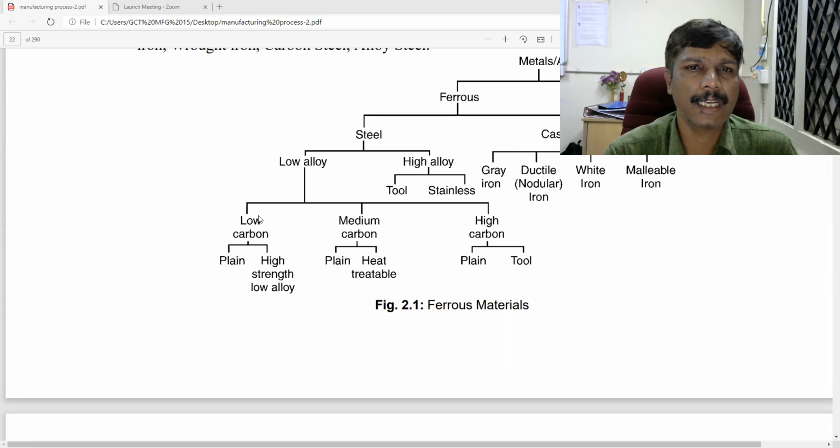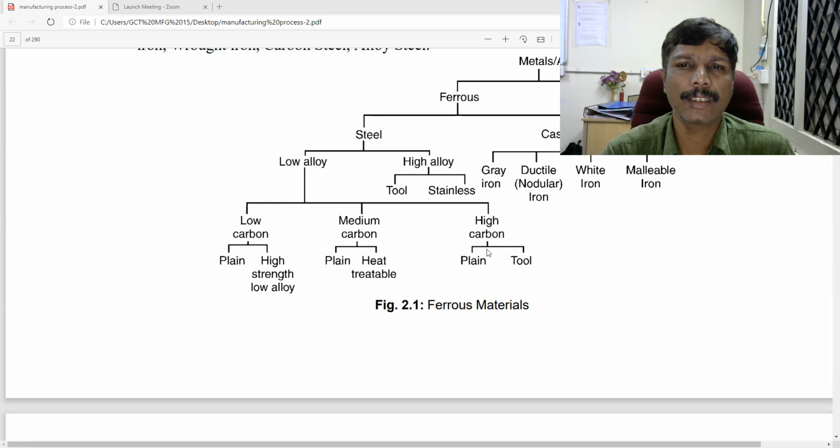Again, low carbon steel is divided into plain steel and high strength alloy. Medium carbon is divided into plain steel and heat treatable. High carbon is divided into plain and tool steel.